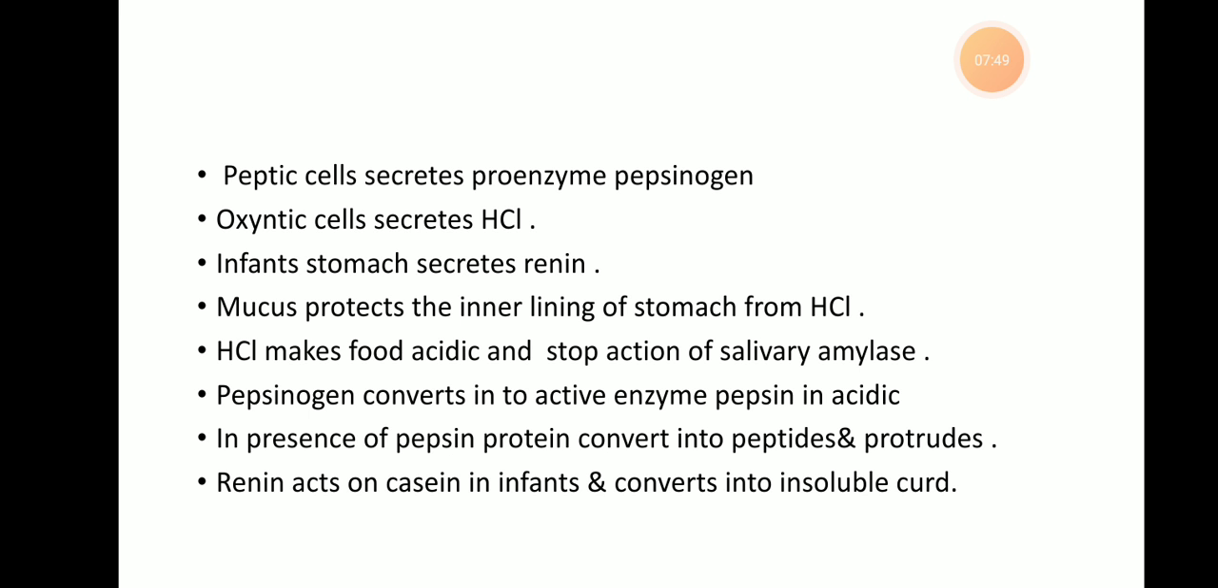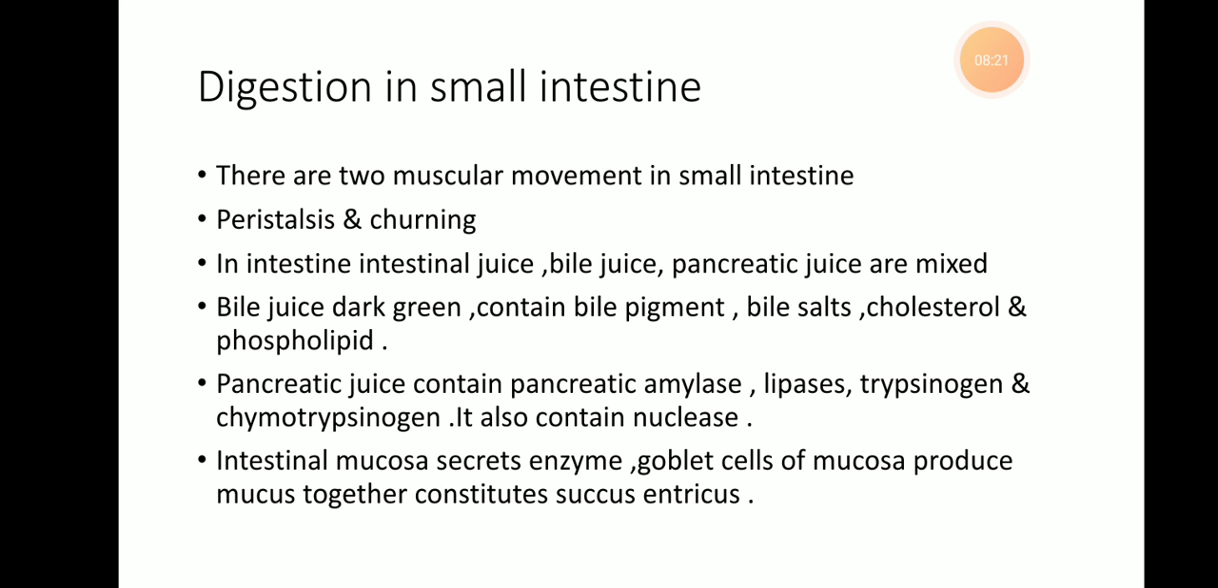At the end of gastric digestion, food is converted into a semi-fluid acidic mass of partially digested food called chyme. That means in the stomach the food is semi-digested, and this semi-digested food is called chyme. The chyme from the stomach is pushed into the small intestine, and then we turn toward the next part of physiological digestion, which is the digestion in the small intestine.